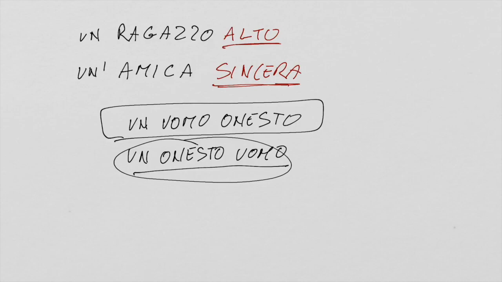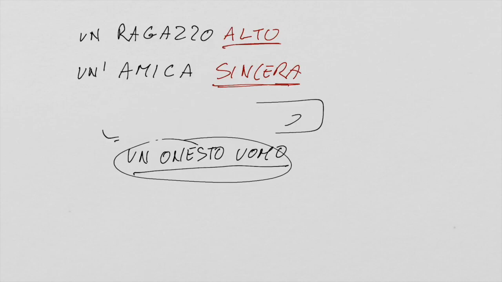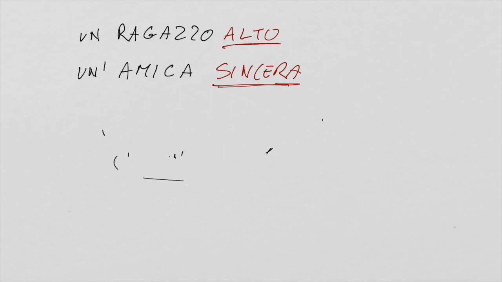Now, there is another case where an adjective can be placed in front or after the noun and the meaning changes completely. It's not like onesto, un uomo onesto or un onesto uomo, where the meaning doesn't change. And remember, you have few adjectives that change their meaning depending on their position.